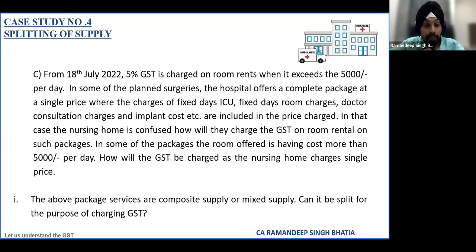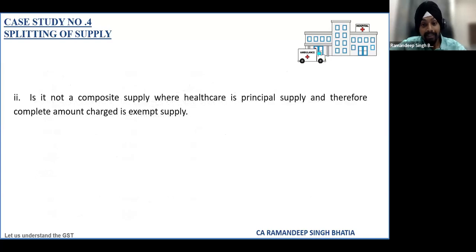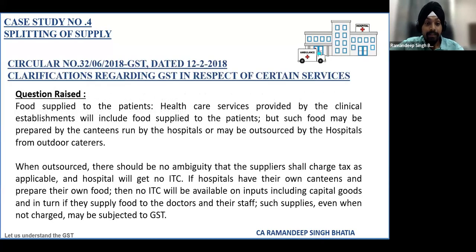I am of the view it is a composite supply, and the room rental will not be required to be artificially split, and the complete charges will be covered under the healthcare services, and the complete services will be an exempt supply. Any contradictory view or anything on this, please let me know.